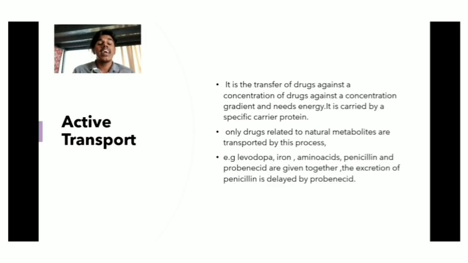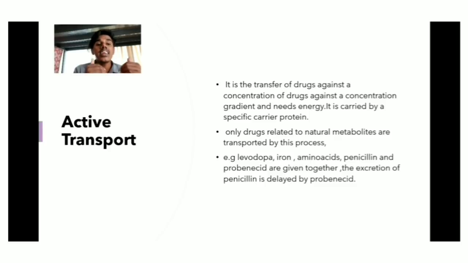active transport. It is a transfer of drugs against a concentration gradient and needs energy. It is carried by a specific carrier protein.